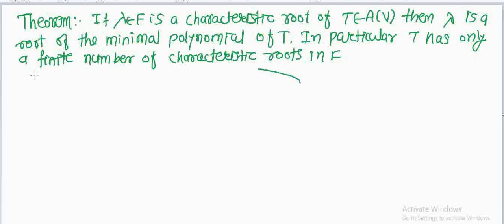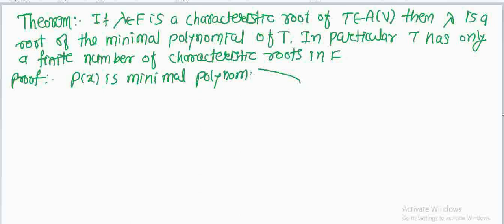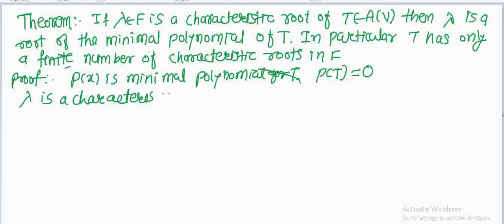So friends, you know what is meant by minimal polynomial. p(x) is a minimal polynomial for T. Minimal polynomial for T means if the degree of p is m, then no polynomial of lower degree is satisfied by T. This is the lowest degree polynomial satisfied by T. Now let us take lambda as a characteristic root of T.